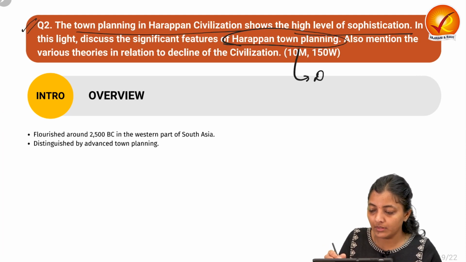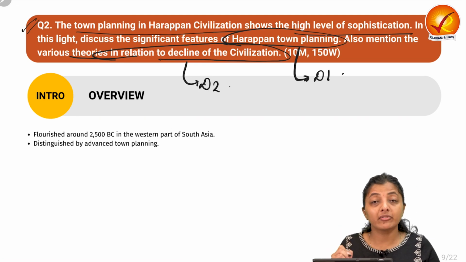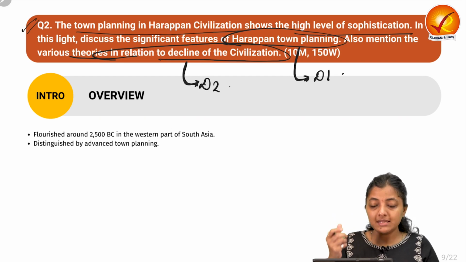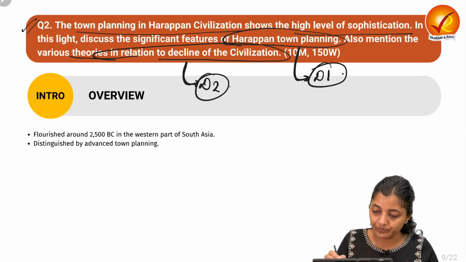Also, mention the various theories in relation to the decline of the civilization. So this is demand 1. We need to write down the significant features of the Harappan town planning and the various theories that tell about how the civilization declined. So this is demand 2.